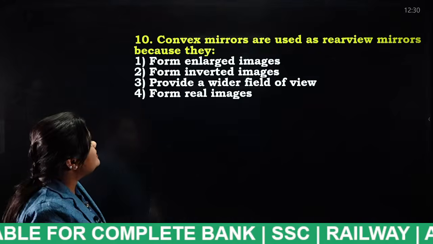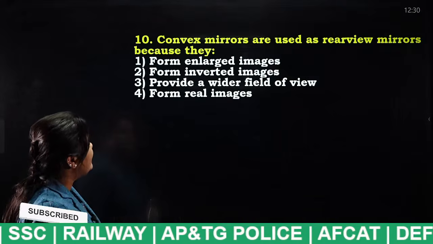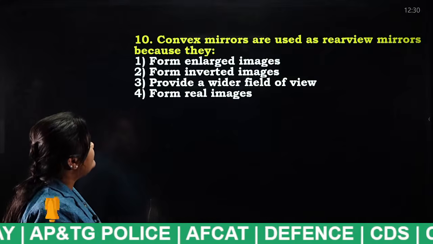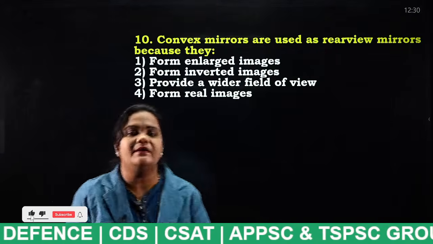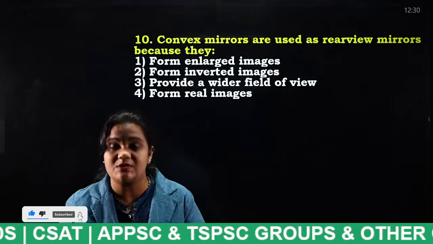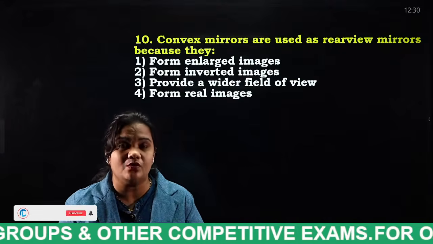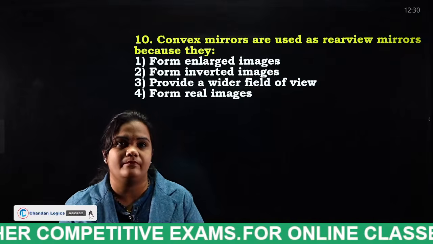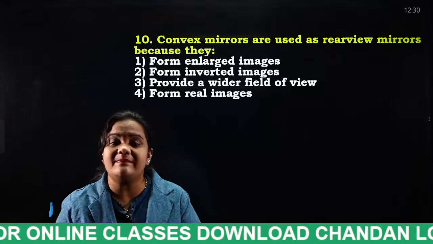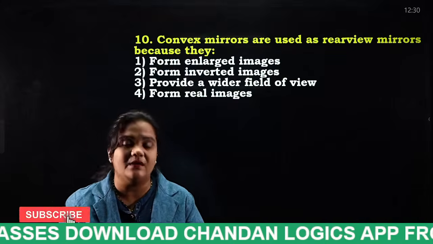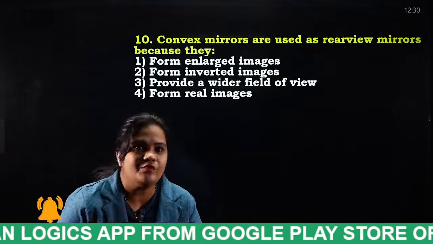Convex mirrors are used as rear view mirrors because they form enlarged images, form inverted images, provide a wider field of view, form real images. So when you look at the vehicles, most of the vehicles use this convex mirror. Why? Because this convex mirror gives an image of what type? And the convex mirror is nothing but the one that is curved outwards. Wider view. Very good.